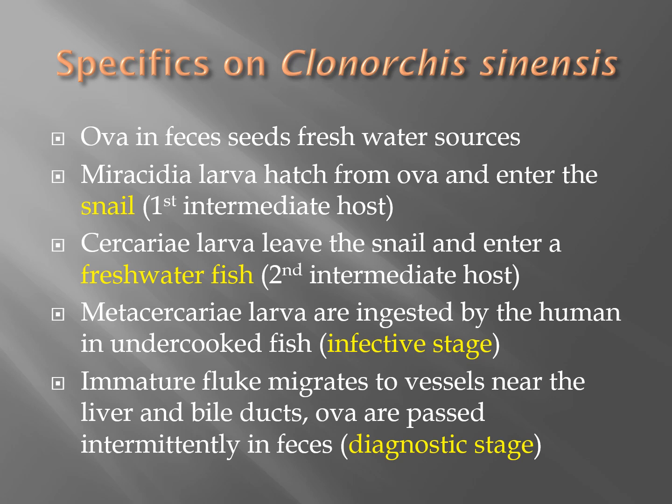Metacercaria larvae are ingested by the human in undercooked fish. By eating that undercooked fish, you will become infected. That's the infective stage. The immature fluke migrates to the vessels near the liver and bile ducts. Ova are then passed intermittently in the feces, and finding those ova in the feces is part of the diagnostic stage.